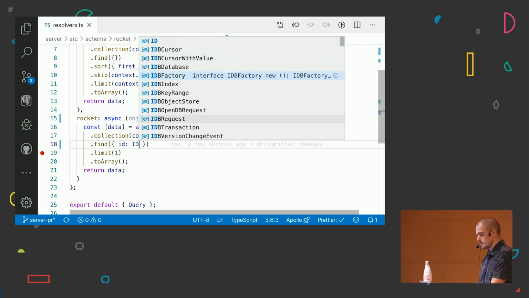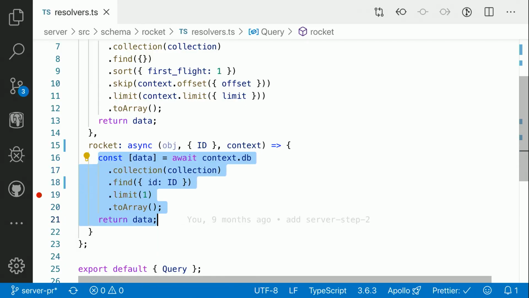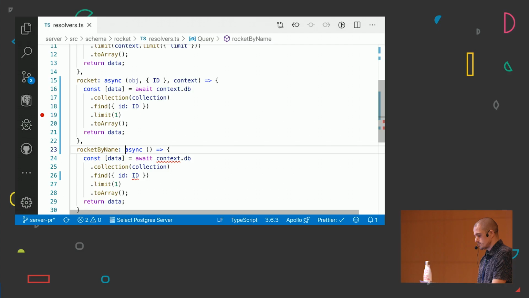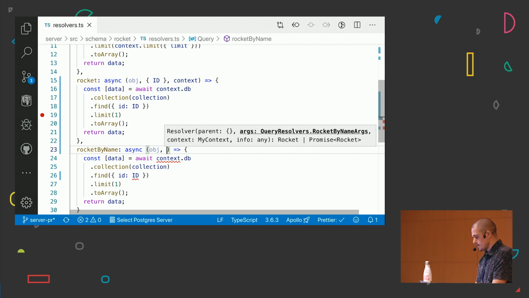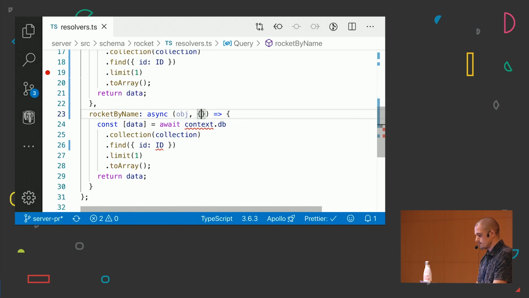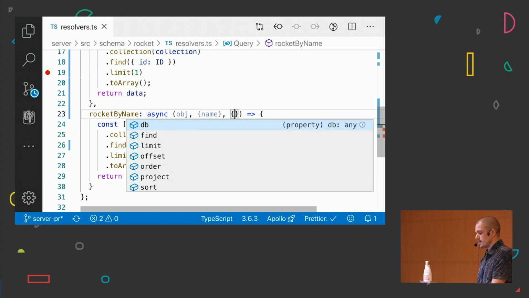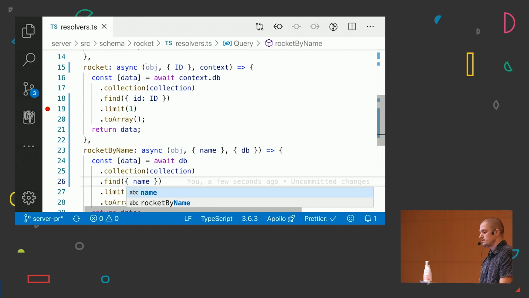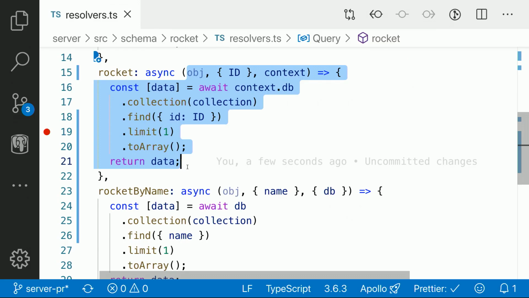But also, let's say that I want to evolve my API with the new query field that I've just added. So I'm gonna go here, and I can do control space, rocket by name. This is gonna be an async function with some arguments, and I'm gonna return something like this. The first argument I'm not gonna use, and then I can just introspect my arguments, and because I do know that I added a name with a string and this is required, I'm gonna have that information in my arguments. The same will happen with the context. So I'm gonna get the database from the context, and then I'm gonna just find that. So now when I'm saving this, I know that both resolvers for my API are gonna work.